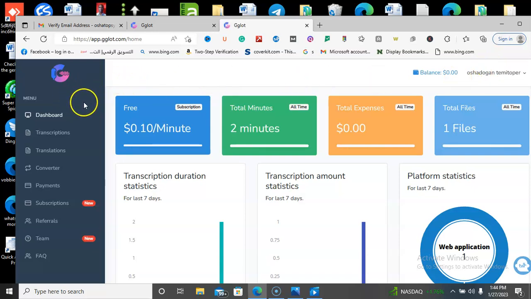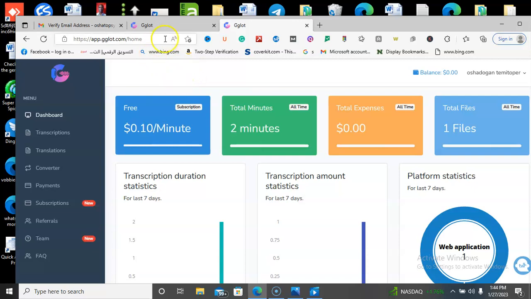You can see on the left hand side they have transcription, service, translation, converter. On this website you can actually convert your audio or video file to text. This is a very good website where you can actually make passive income as a freelancer, a content writer, or a data entry person.